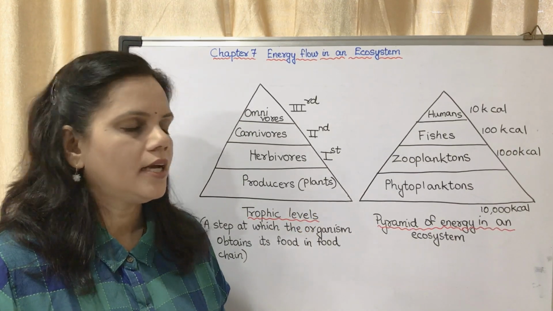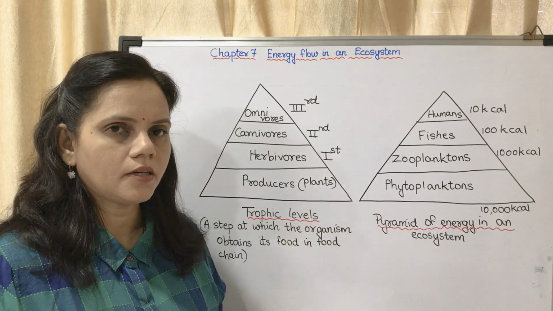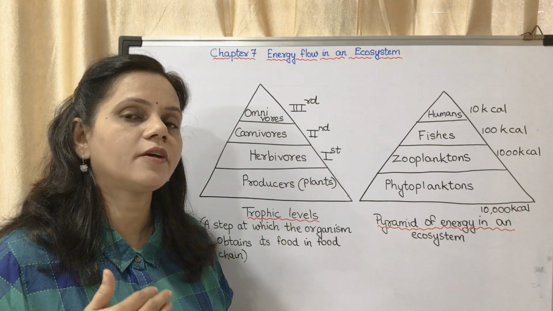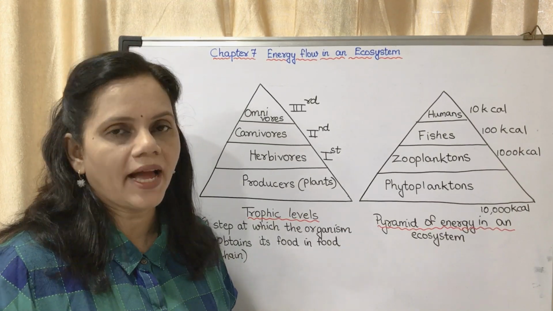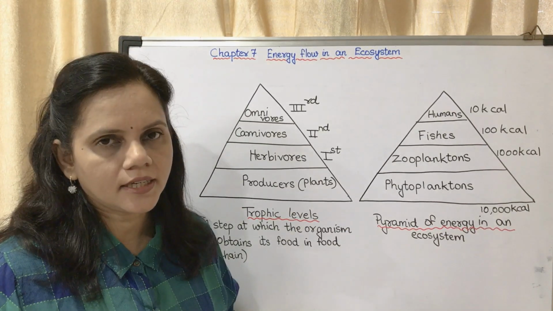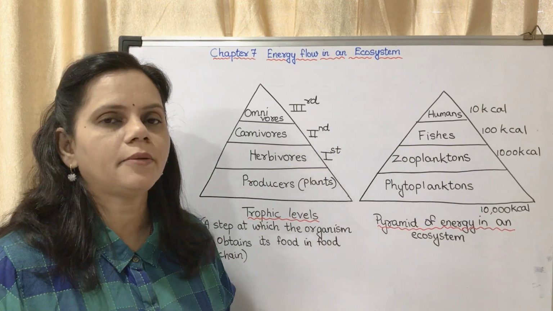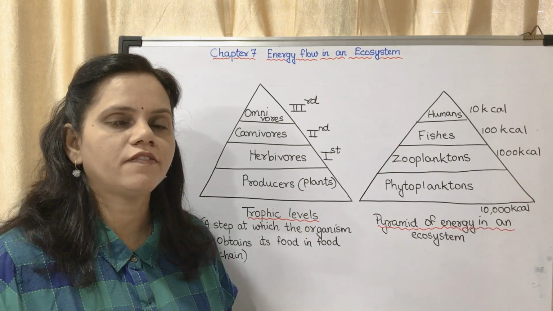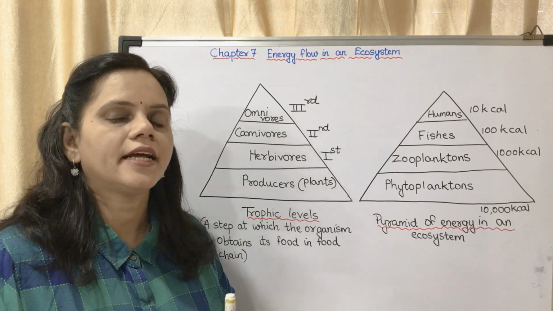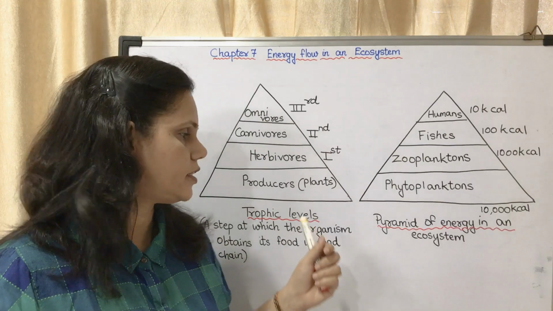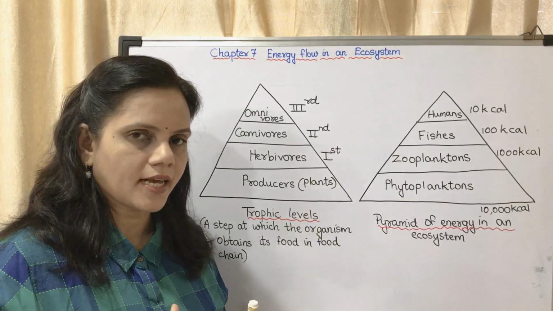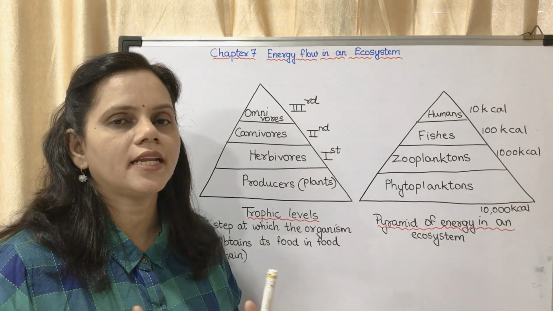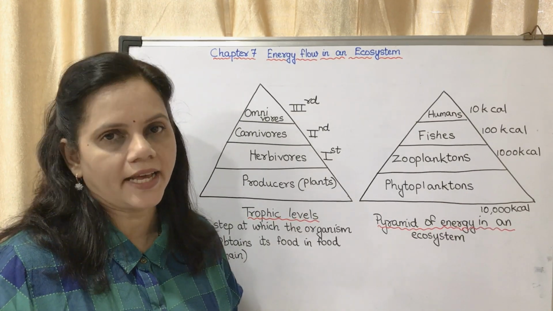Now in this procedure, is the energy which was taken from the sun returned back to the sun? It is not returned back to the sun. That means the energy flow is unidirectional. The energy which the producers have taken from the sun is never returned back to the sun. So the energy flow is unidirectional.